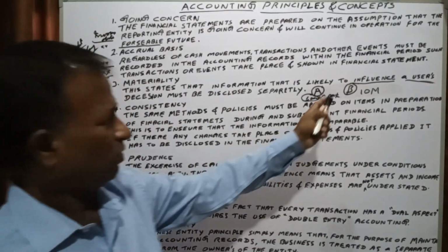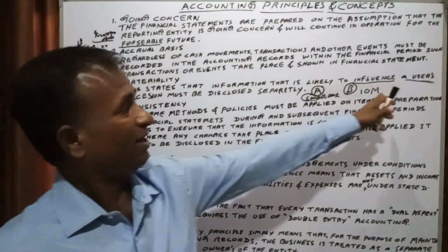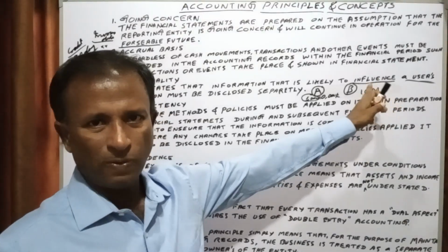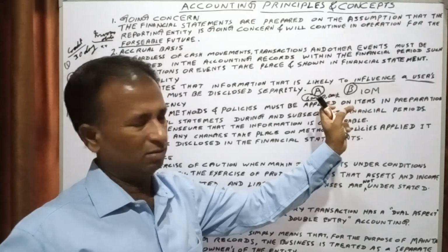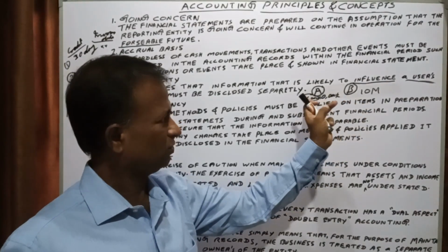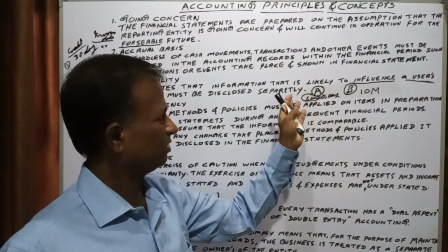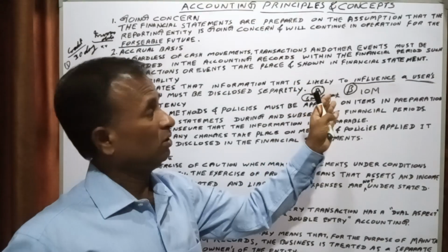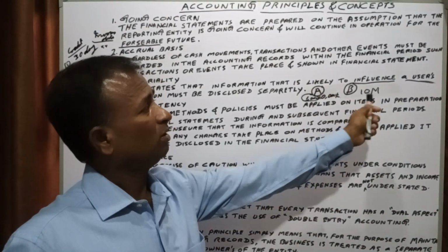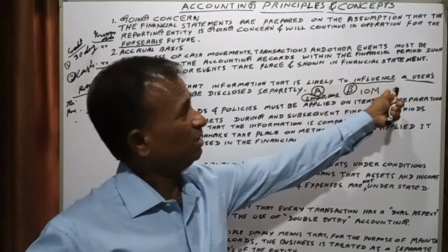in the set of accounts, in the profit and loss account, separately. The loss of 1,000 worth of goods due to some reason, they don't need to disclose it separately.